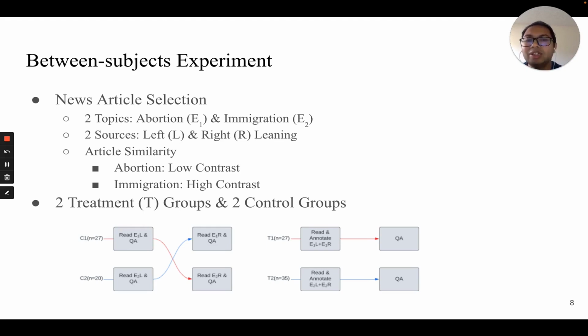To design a uniform study length, two treatment and two control groups were formed. Each treatment group on the right would randomly assign a pair of news articles to read and annotate and answer a set of questions regarding our research questions. Each control group also read a pair of articles, but from a different topic to account for any implicit comparison or learning effects. They would also answer the questionnaires related to our research questions.